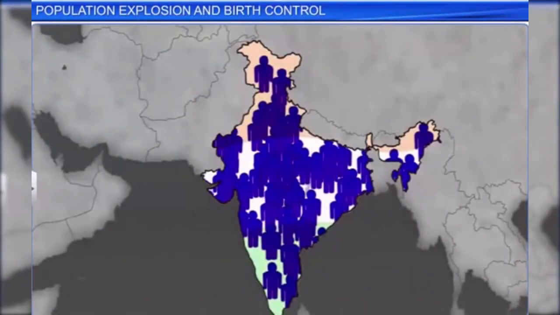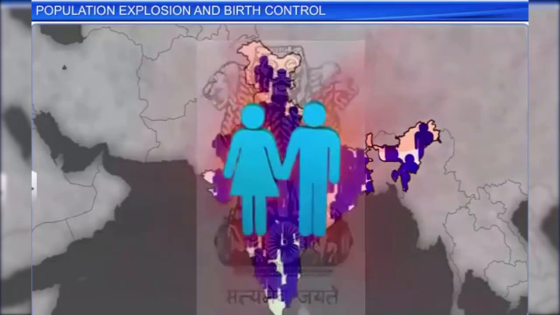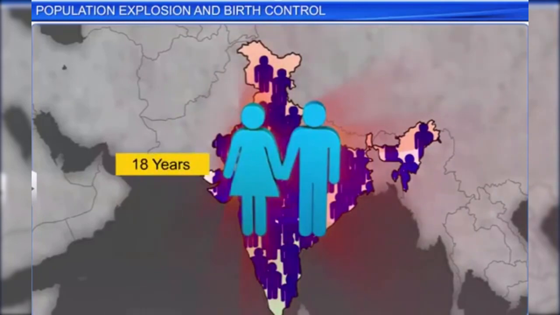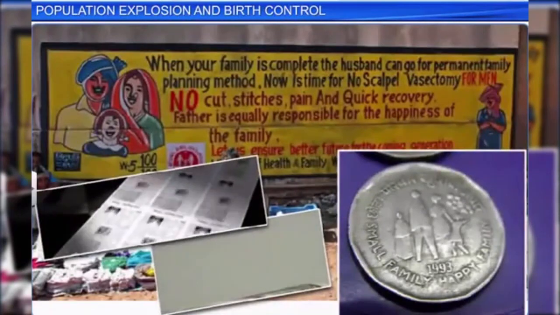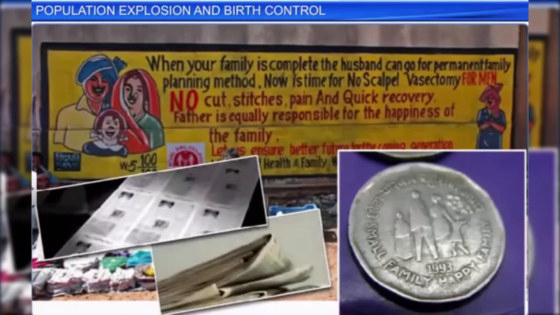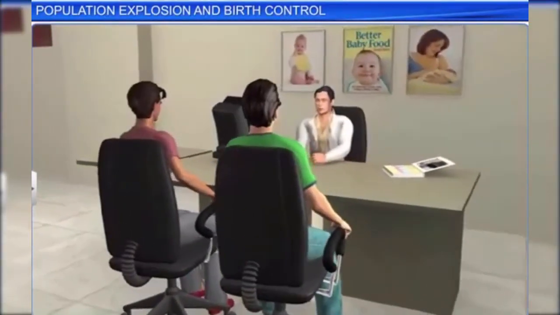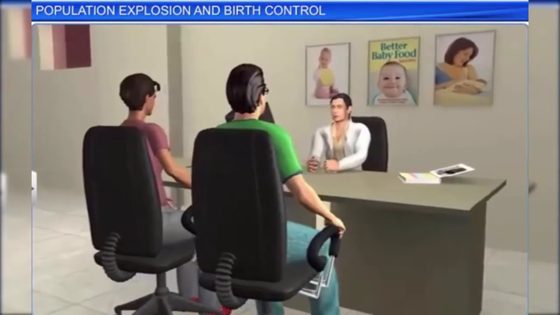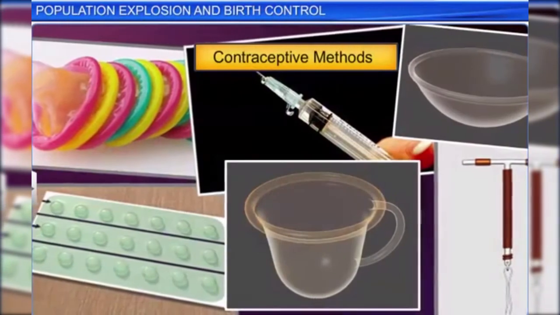To arrest the population growth, the government has raised the legal marriageable age of girls and boys to 18 and 21 years respectively. The government is also using the media to drive home the benefits of having smaller families. Moreover, government agencies are also actively encouraging couples to go for contraception, which is an intentional prevention of an unwanted pregnancy, through the use of contraceptive methods.